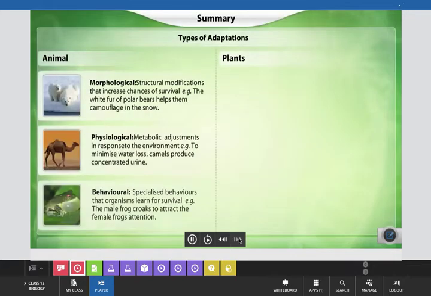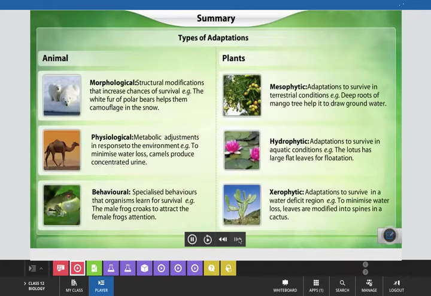Here is a quick recap of different types of adaptations. Now, with the help of this presentation, you have again tried to learn animal adaptation and examples of certain plant adaptation. In animal adaptation, one example is morphological adaptation, a structural modification that increases chances of survival. For example, the white fur of the polar bear helps it camouflage in the snow.